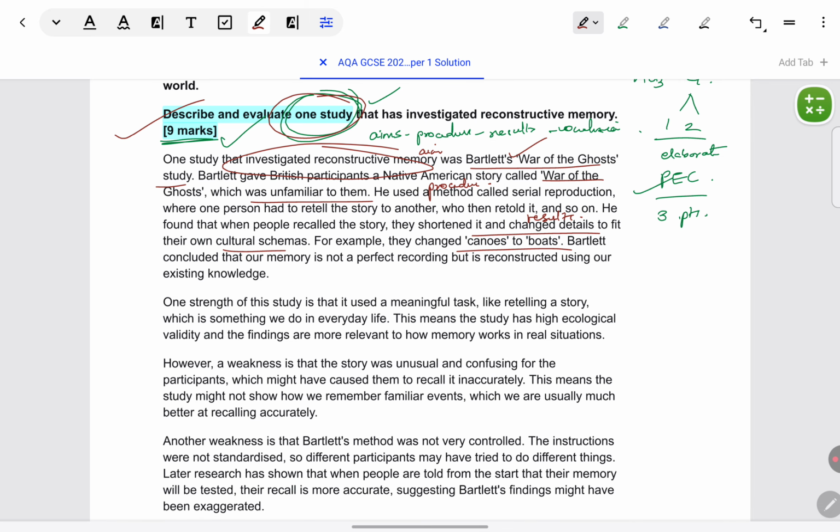And then it comes to the conclusion that memory is not perfect, it's reconstructed. So you can see the inherent aim, procedure, results, conclusion format in this. Now coming to strengths and weaknesses. For one of the points, I'll show you thoroughly the PEC, how it has been followed. For the remaining, you can just pause the video and read it and figure out the PEC format for yourself. It's very clearly followed. You'll be able to see it very easily.